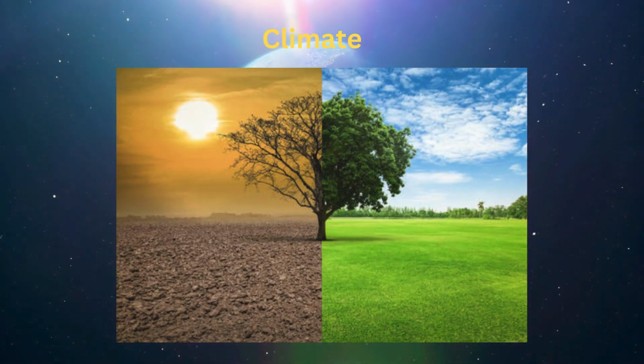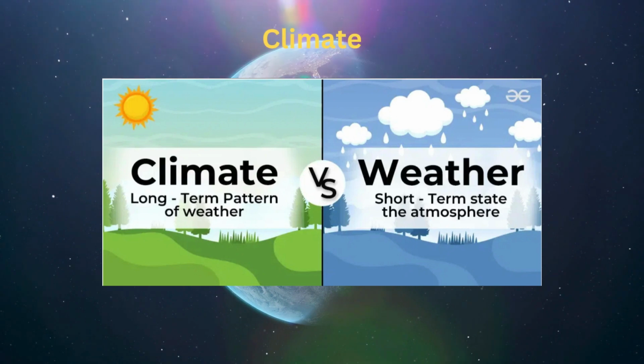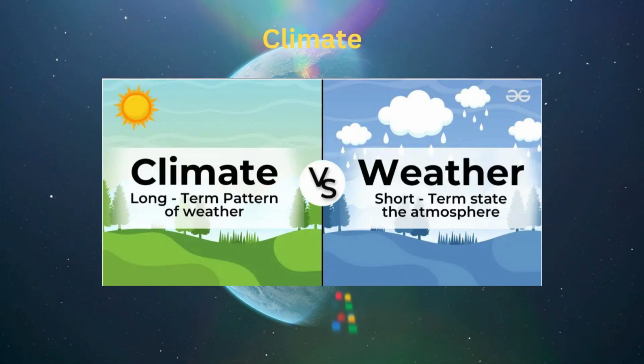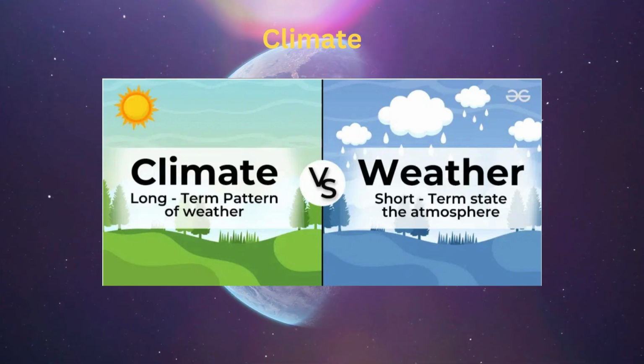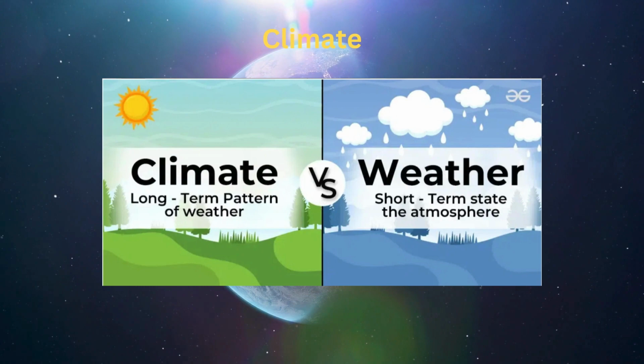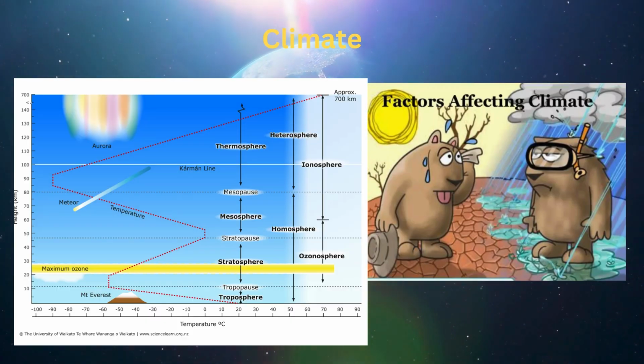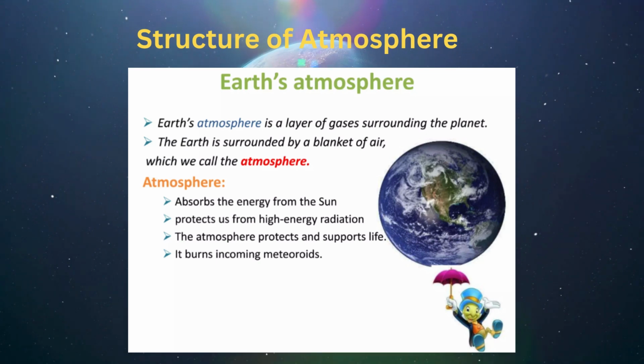Climate refers to the long-term patterns of temperature, humidity, wind, and precipitation in a particular region. It represents the average weather conditions over an extended period, often 30 years or more. Latitude, altitude, ocean currents, or wind patterns factors can influence climate. And second, structure of atmosphere.